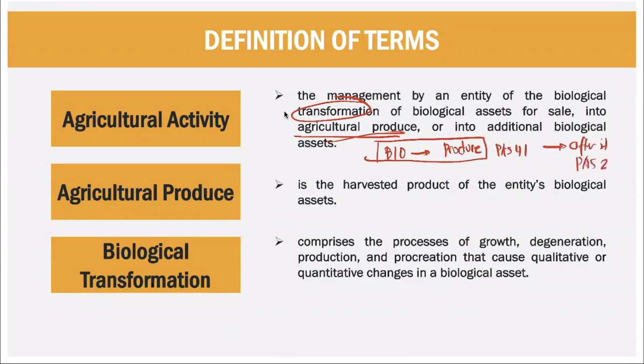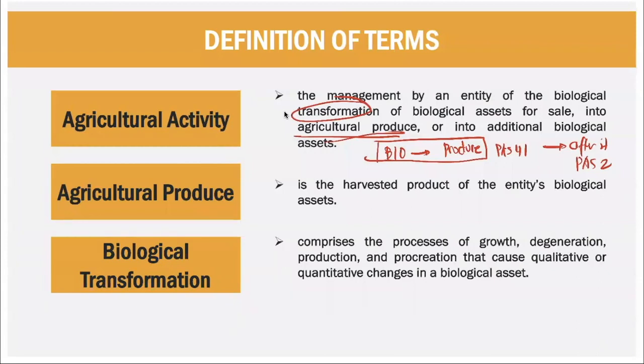That is PAS 2. So for example, guys, meron kayong chickens. Chickens yung agricultural activity ninyo. If you will transform those chickens, the accounting for the transformation is PAS 41 kasi nga agricultural activity siya, up to the time may produce siya. Sa time na meron na yung produce, tas ibebenta mo, so the produce, let's say, is eggs.